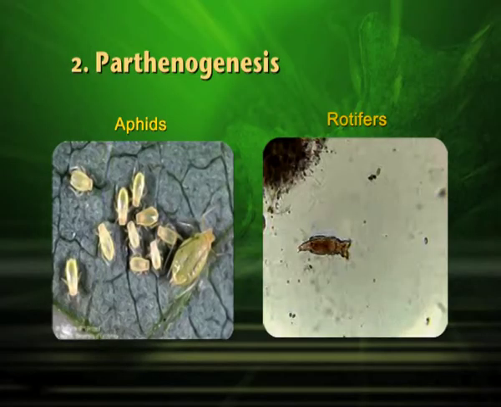There is another deviation in reproductive strategy, and that is parthenogenesis, in which the egg without undergoing fertilization develops into an adult. Good examples are aphids and rotifers. Later on, our scientists made use of this technique.